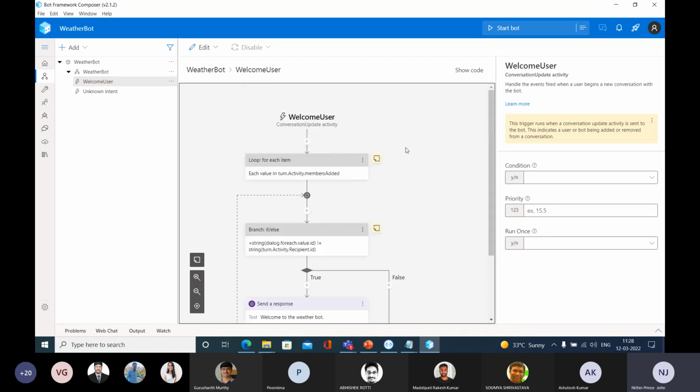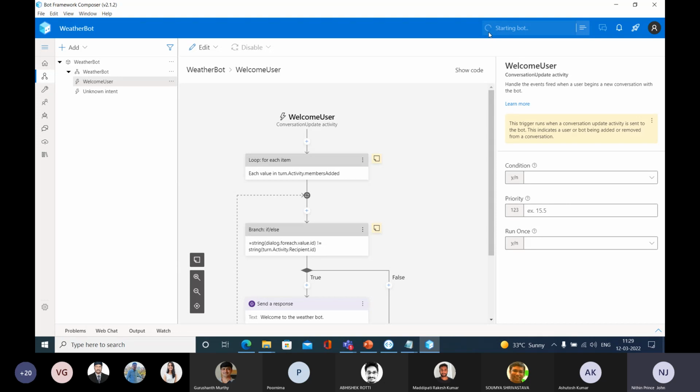So how to run this board? At the top side, can you see the start board option? Are you able to see the start board option? Yes or no? At the top right, yes, start board. You can click this start board. At that time, you can see this message, starting board.